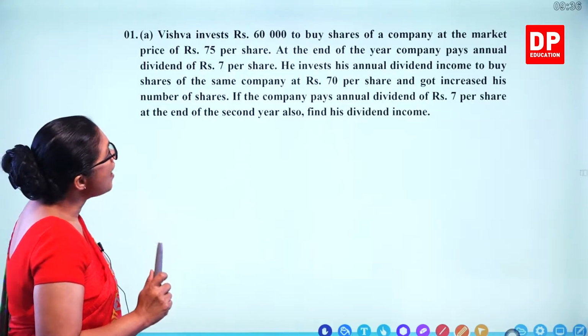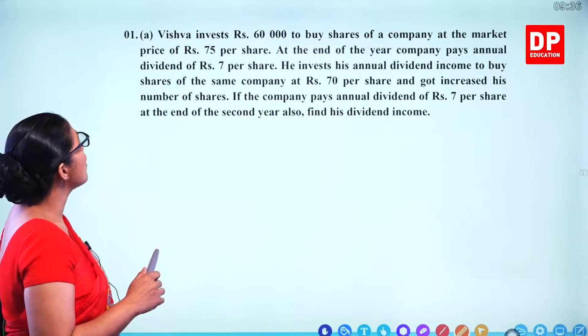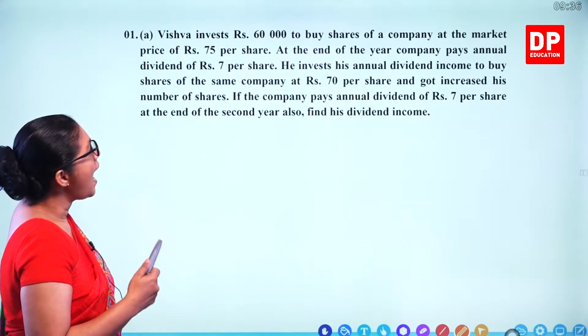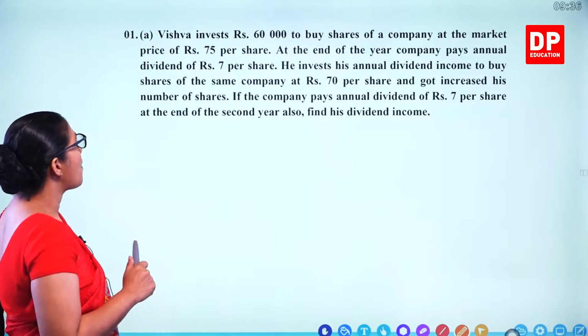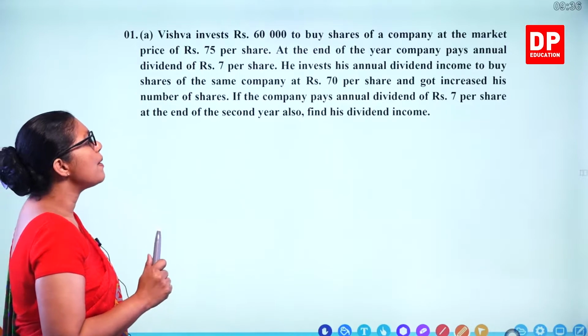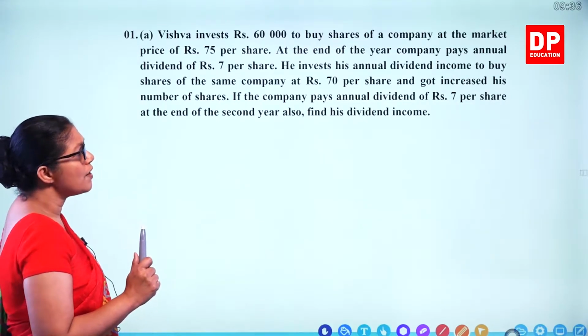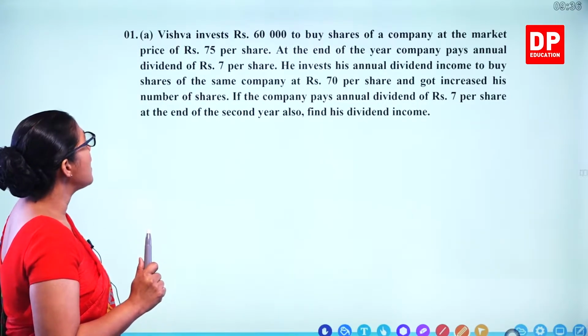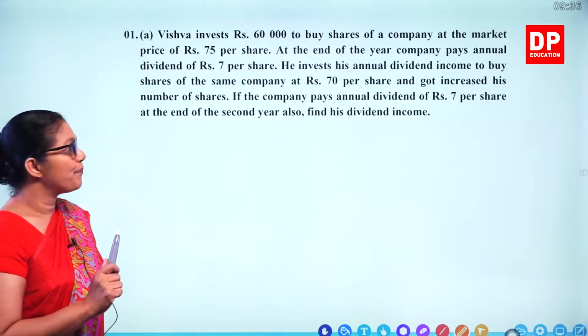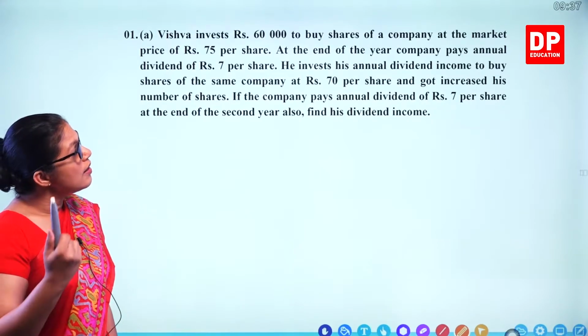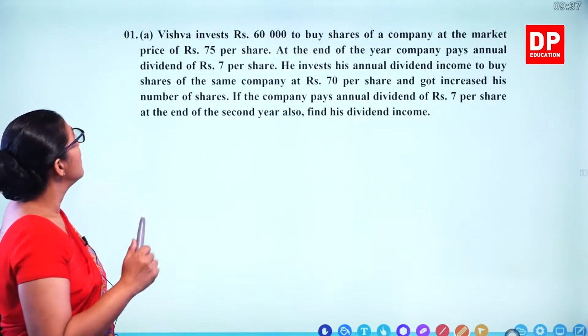He invests his annual dividend income to buy shares of the same company at 70 rupees per share and increased his number of shares. If the company pays an annual dividend of 7 rupees per share at the end of the second year also, find his dividend income. So we have to find out the number of shares.